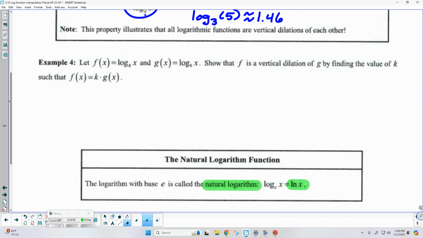Okay. So if I have two completely different log functions, I can transform one into the other simply by finding the right constant to multiply it by. Isn't that cool? It really is cool.